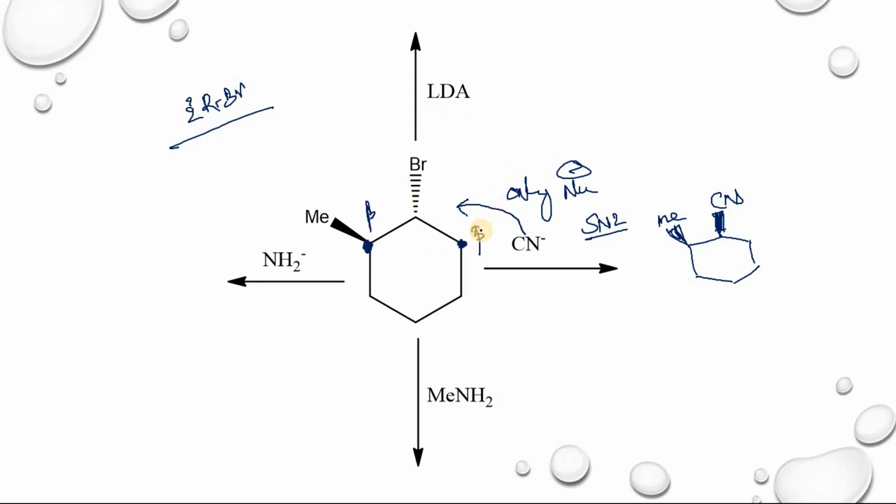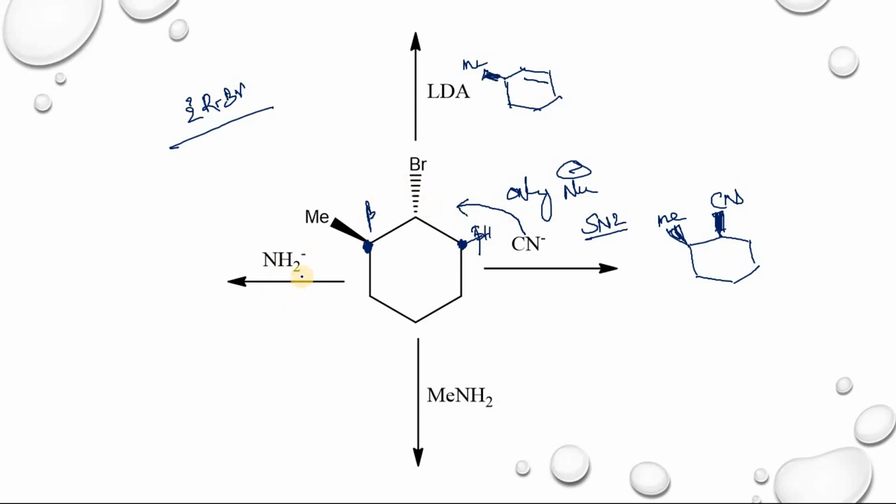So the abstraction of a proton from the secondary carbon is very easy. So here there is a removal of hydrogen from this position and bromine. So you will get a less substituted alkene. This one is above the plane, methyl is above the plane, and this is the alkene you will get when there is a removal of this bromine and this hydrogen.